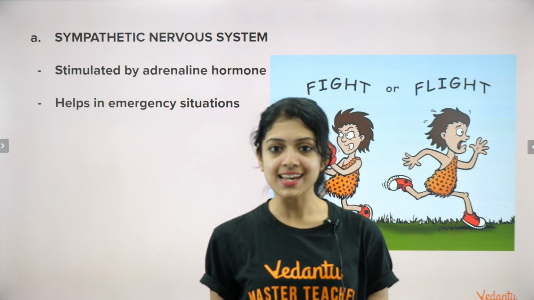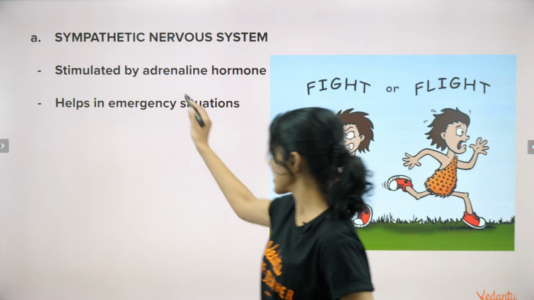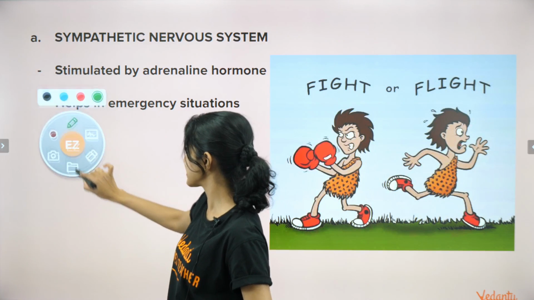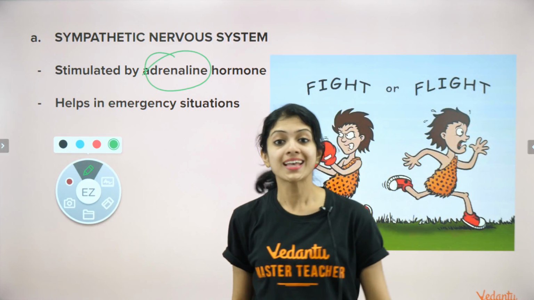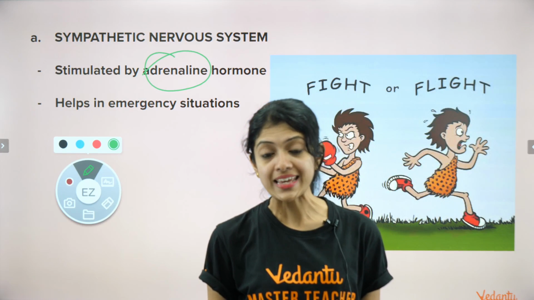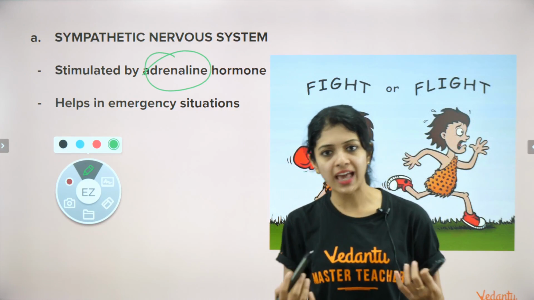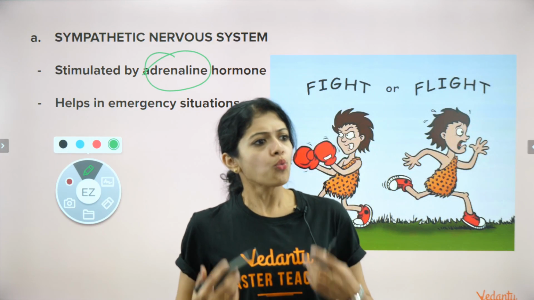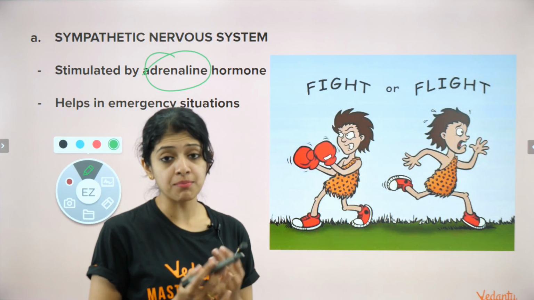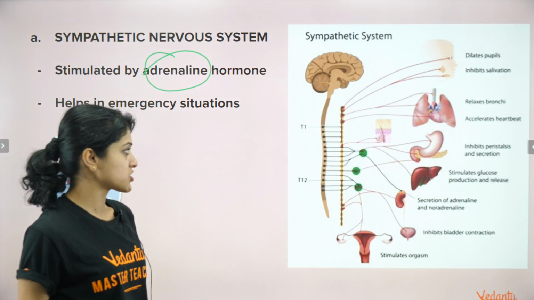Okay, and this is stimulated by a hormone called adrenaline. Remember, we spoke about adrenaline in the chapter endocrine system. Adrenaline secreted by your adrenal glands. The adrenaline hormone, which helps in emergency situations. What do we mean by that? What do we mean by it helps in emergency situations? What exactly does it do? How does it act in such situations?